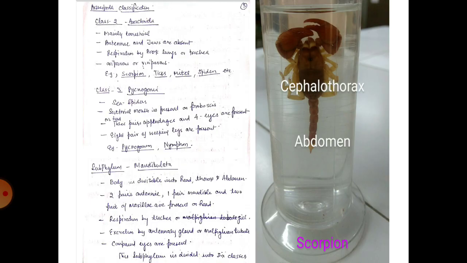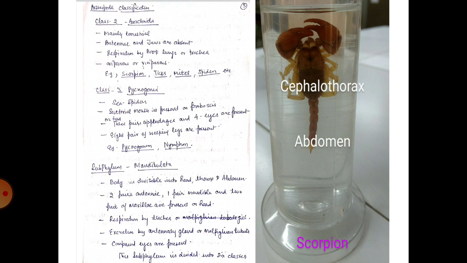Now the next class is Arachnida. These are mainly terrestrial. Antenna and jaws are absent. In these animals, respiration takes place by means of book lungs or trachea. 4 pairs of legs are present. These are oviparous or viviparous. Scorpions, ticks, mites and spiders come into this class. Now the third class is Pycnogonida. These are commonly known as sea spiders.